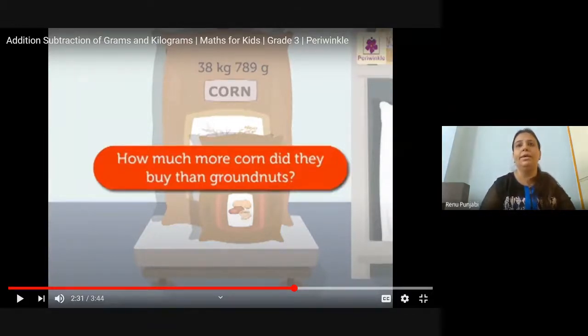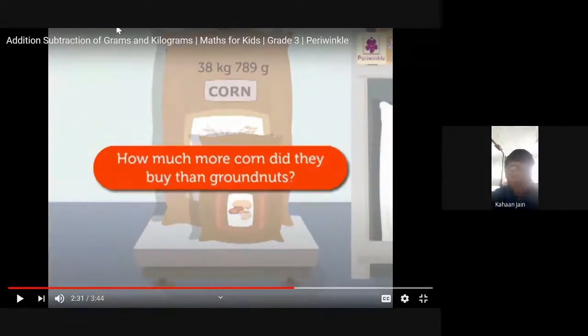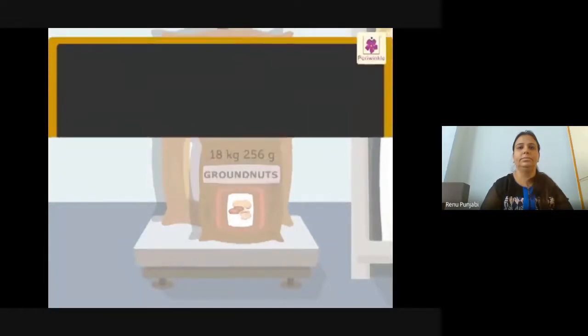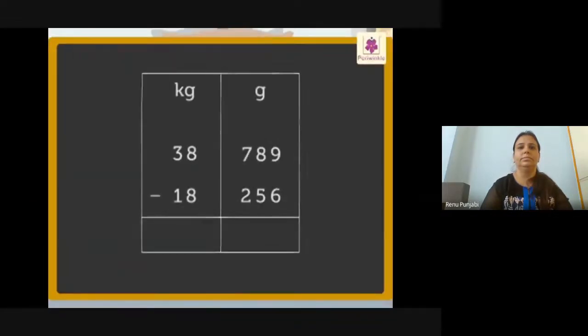So we will do what in this case? Children, please answer. Ma'am, subtraction. Yes. How much more corn did we buy than groundnuts? To get the answer, we need to subtract the numbers. We should subtract the grams from the grams and the kilograms from the kilograms, like this.